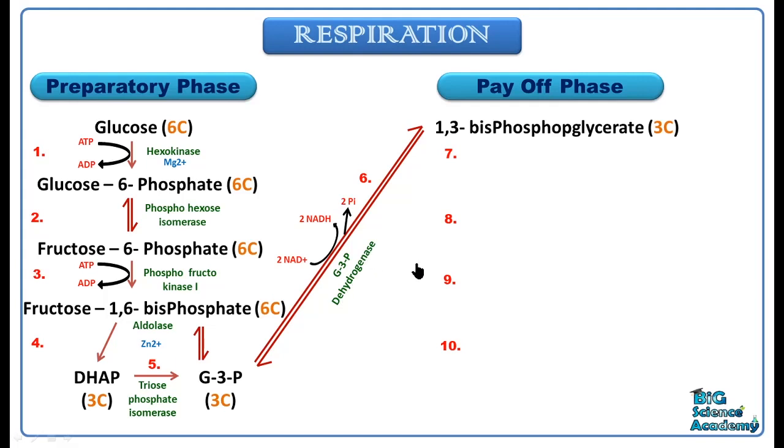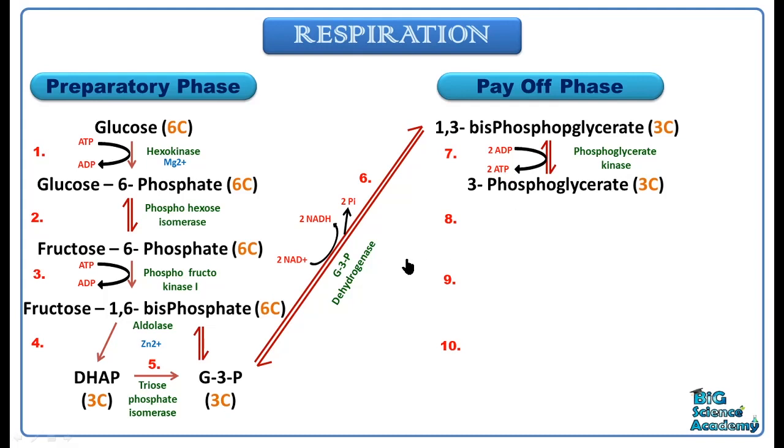Now in the 7th phase, this 1,3-bisphosphoglycerate is converted into 3-phosphoglycerate. That means a 2-phosphate containing compound is converted into a 1-phosphate containing compound. That means the phosphate of the first carbon is eliminated, with the help of phosphoglycerate kinase enzyme. So the 2 phosphates are being added to the 2 ADP molecules to convert them into 2 ATP molecules.